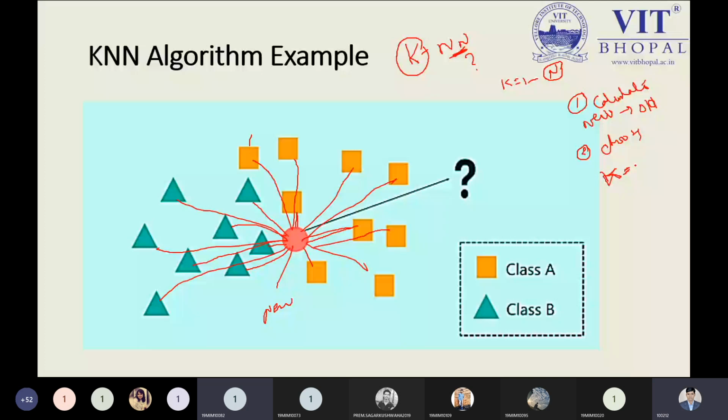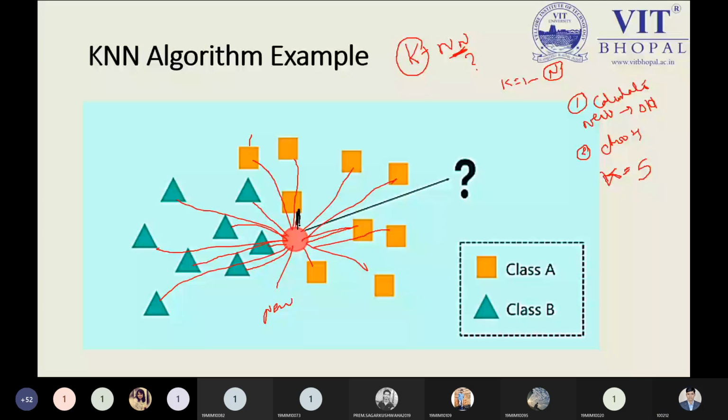Sir, 5. Oh, 5. So see, if I'm choosing 5 as according to the student, what does that mean? First we need to keep the information between the new data point and the existing data points properly. So this is the minimum distance we can cover. First we need to start from the minimum distance. This node can be covered by the minimum distance.